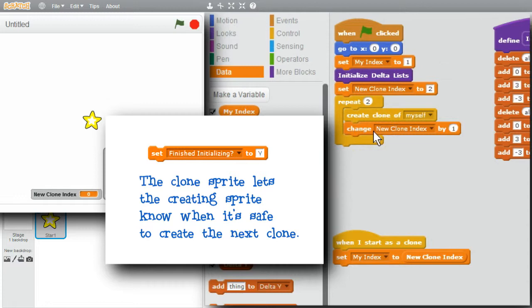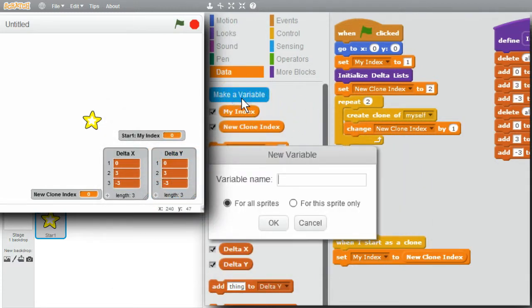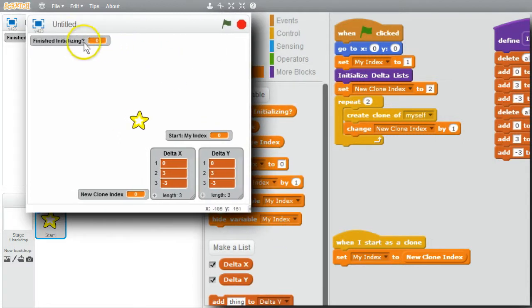I'll use a variable to coordinate between the 2 sprites, make a variable. I'll call it finished initializing, question mark, global, okay. Bring it down.